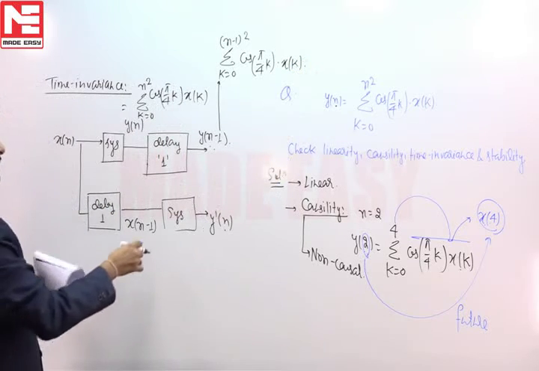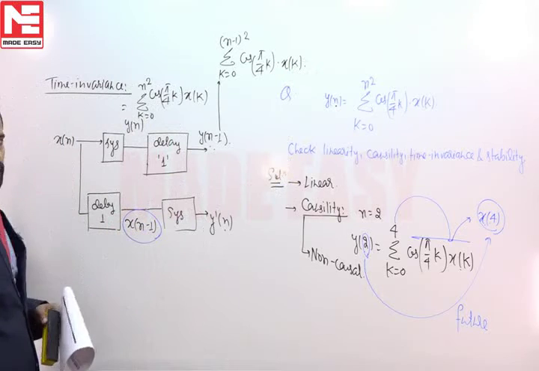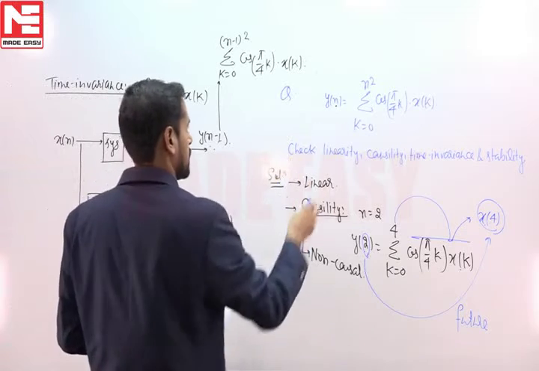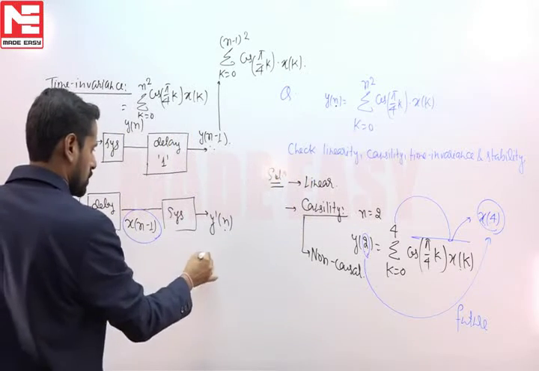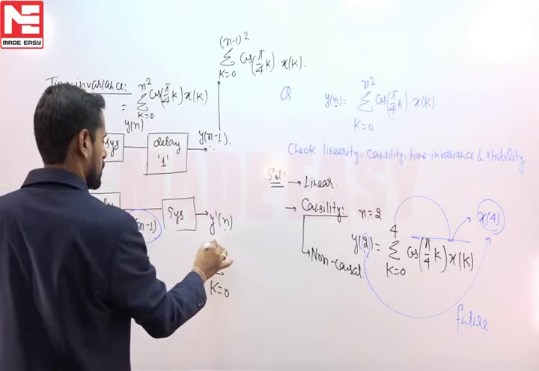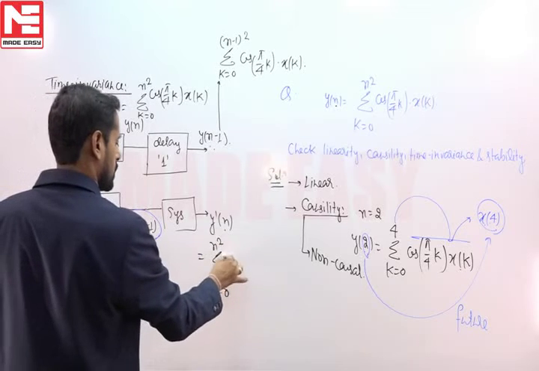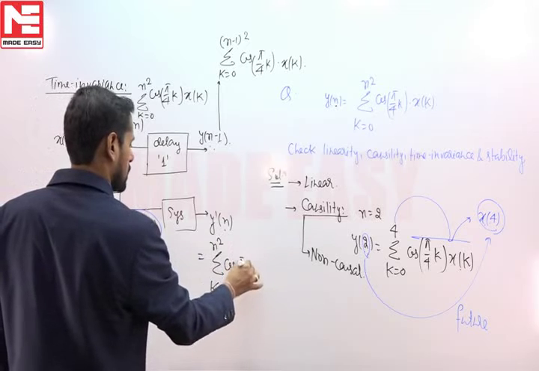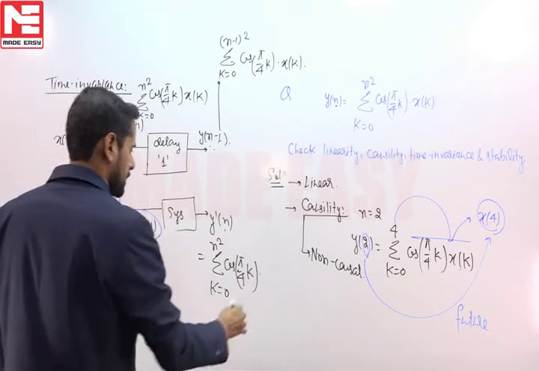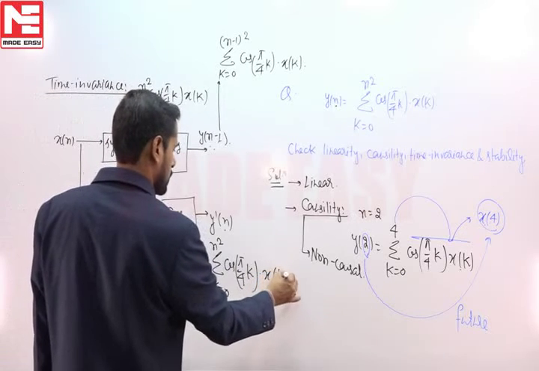Now in the lower path, the system input is x of n minus 1, and if we apply this input to the given system, then the output y dash will be equal to summation 0 to n square cos pi by 4k into x of k minus 1.